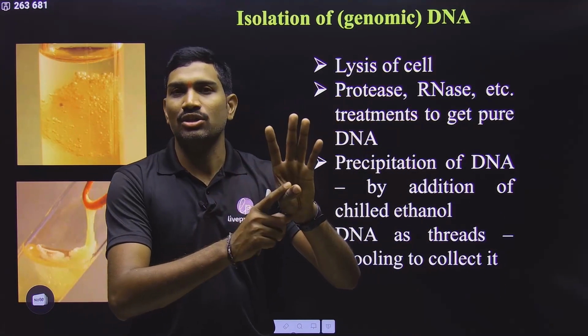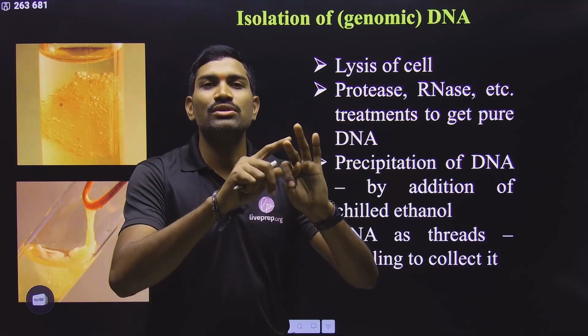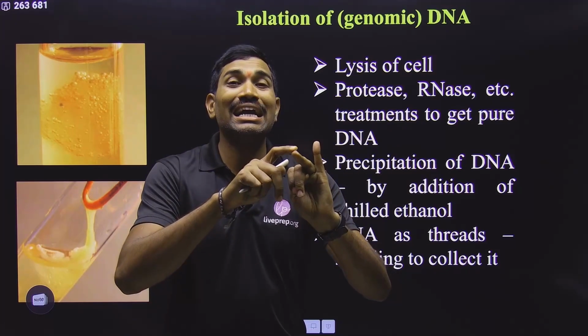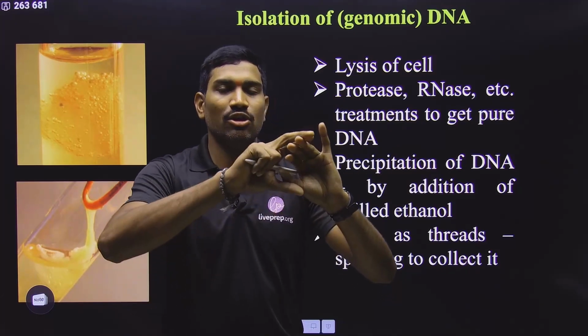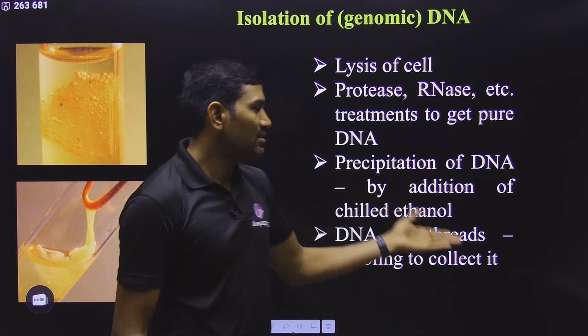Use carbohydrases so that carbohydrates are broken. Use lipases so that lipids are broken. Use proteases so that proteins are digested. Use RNase so that RNA will be digested. Digest all these things. So what is remaining? DNA is remaining. Isolate the DNA. That's it.